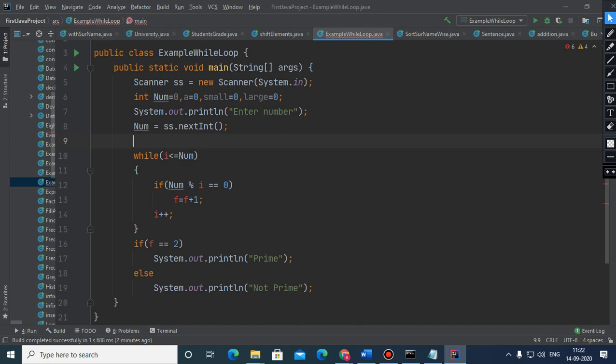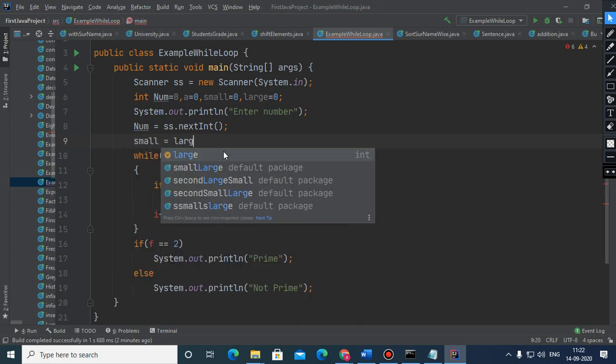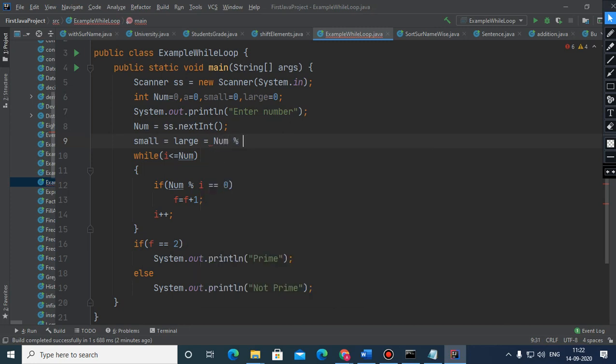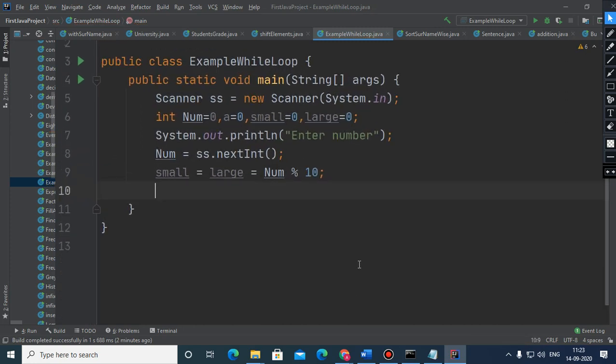And one of the most important statements which I am going to write is small is equals to large is equals to num mod 10. So this is the very important statement which is needed. Actually, why is it needed? Because from the given digits in the number, you have to just assume one of the digits to be the smallest and largest.